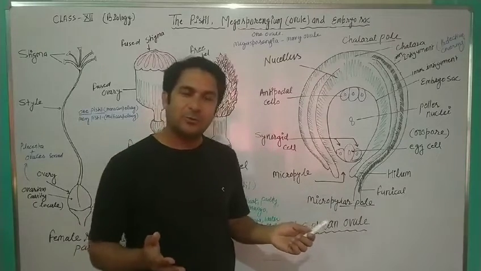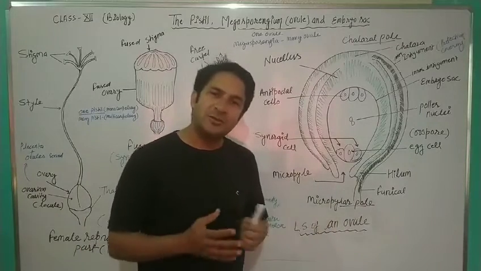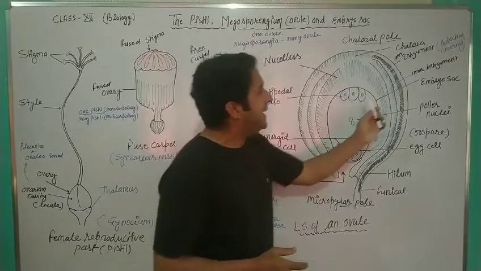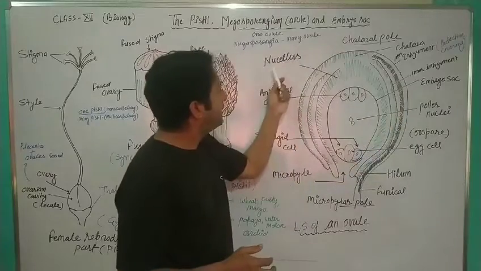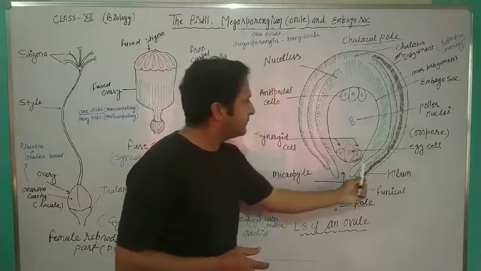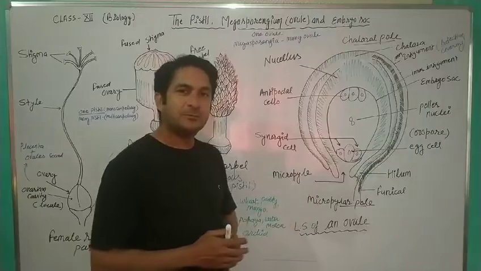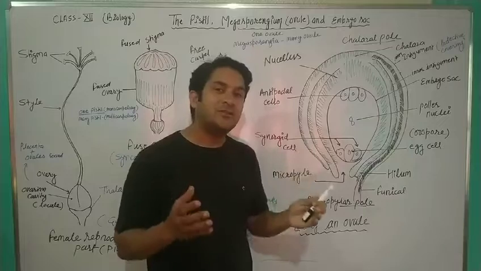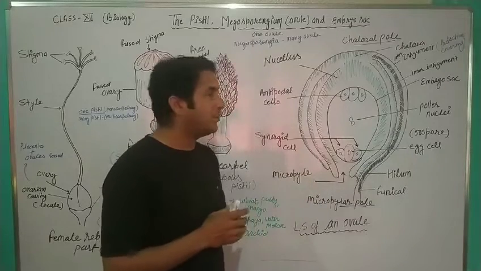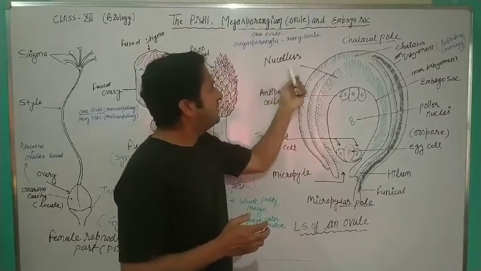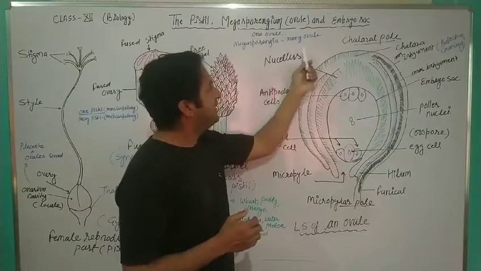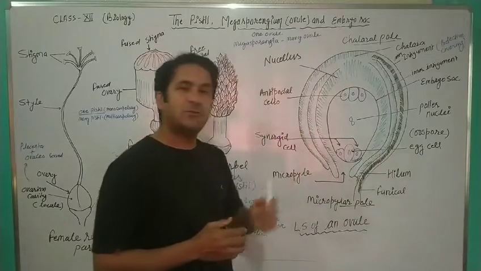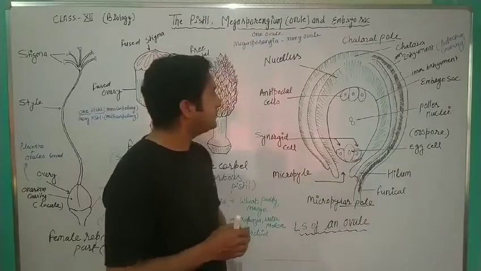Inside the integument, you can see the nucellus, the heavy mass area with many cells, highly rich in nutrients. The nucellus provides nutrition to all parts of the ovule.